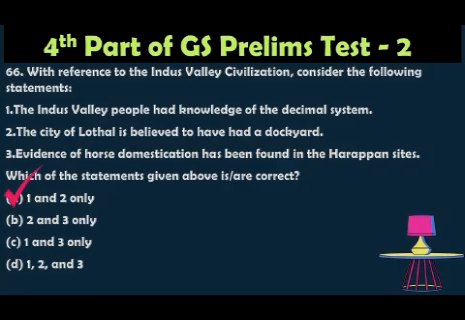The correct answer is option A, 1 and 2 only, because they knew the decimal system. That is a very well correct answer. And Lothal is famous for its dockyard in Gujarat, suggesting maritime trade. Yes, statement 2 is also correct. They used weights and measures and possibly the decimal system, so statement 1 is correct. The third: there is no clear evidence for the domestication of horse found in urban sites, so the statement is incorrect. So the option is 1 and 2 only.